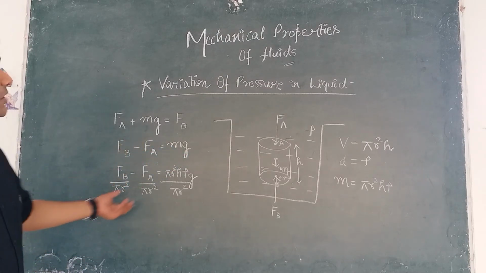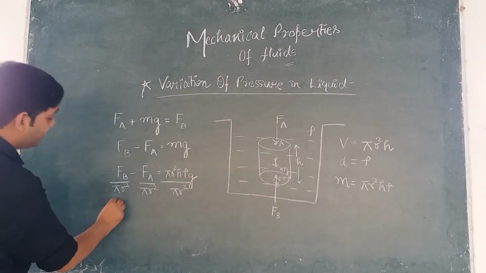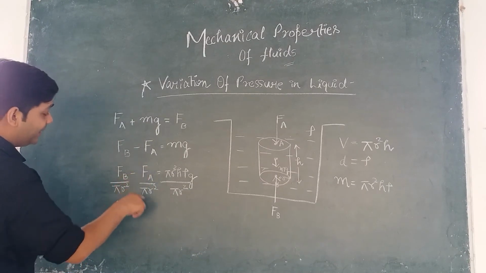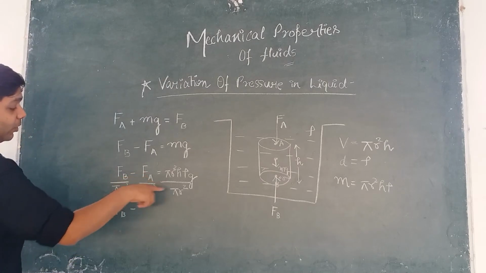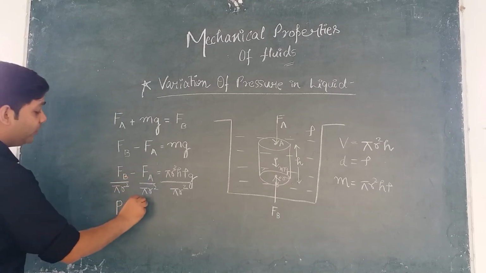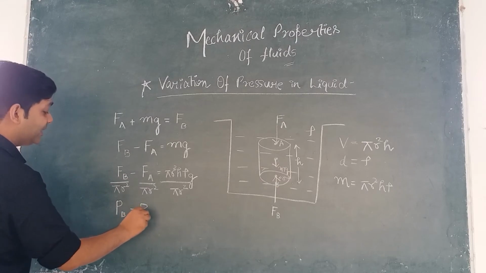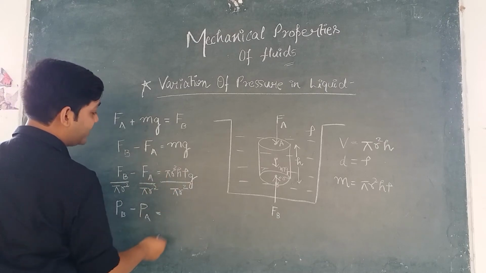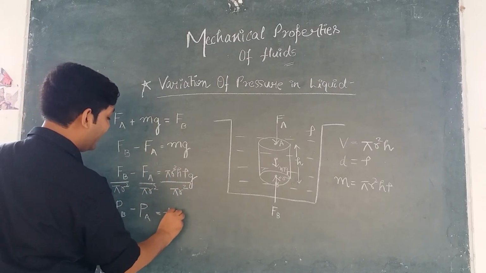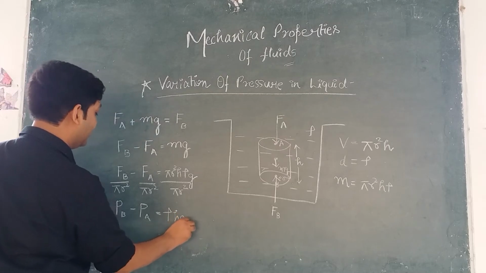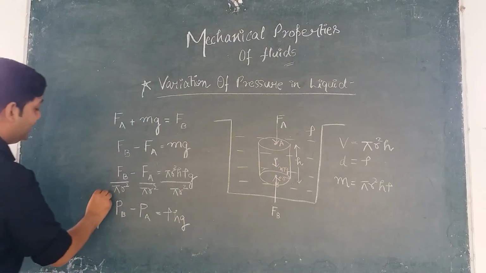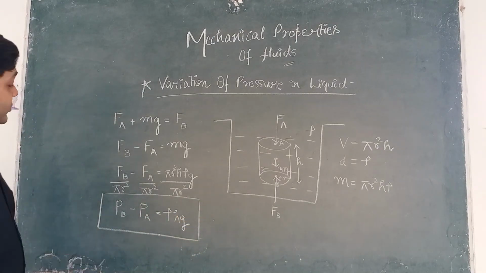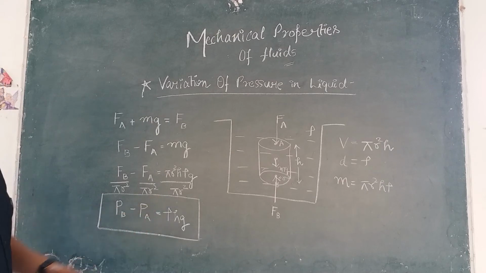So force exerted at point B upon pi r square will be equal to the pressure exerted at that point, ठीक है? तो we can write it as PB minus, similarly force exerted at point A upon pi r square will be equal to pressure exerted at point A, right? And यहाँ से pi r square cancel हो जाएगा, so we will have rho h g. Now this is one important relation that you should keep in your mind. So you can see PB minus PA is equal to rho hg.